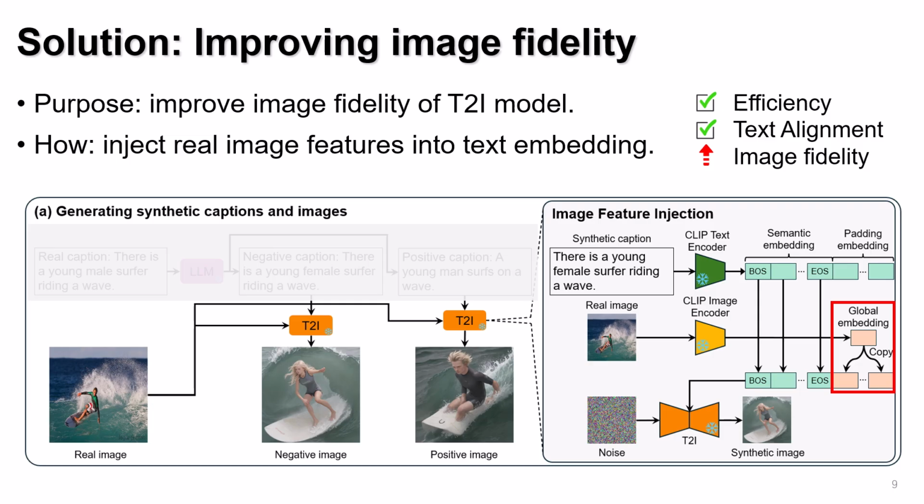The semantic embeddings, those preceding the end-of-sequence token, primarily encode the content described in the text prompt, while the padding embeddings, those following the end-of-sequence token, typically capture the image's style. We inject real image features, extracted using the CLIP image encoder, into the padding embeddings to guide the model in generating images with a style that closely resembles real ones. This approach preserves alignment with the caption, thanks to the decoupling of content and style in the prompt embeddings.